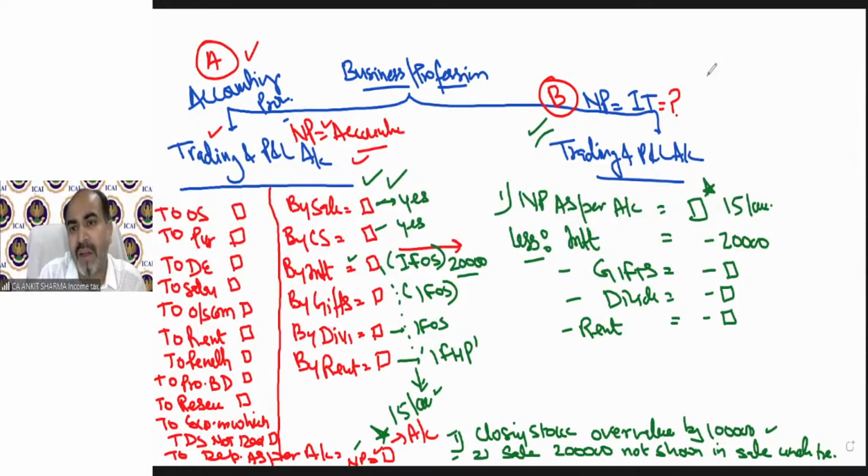Now come to the debit side concept, what we need to do. On the debit side, we need to see which expenses should not form part under income tax. Those expenses that should not form part under income tax, we need to remove the effect of, out of this 15 lakh rupees net worth.